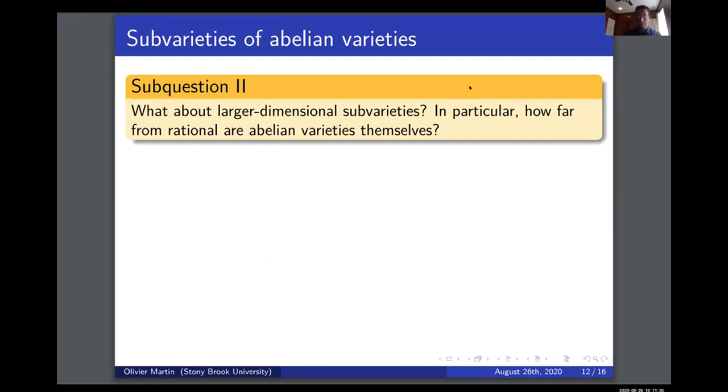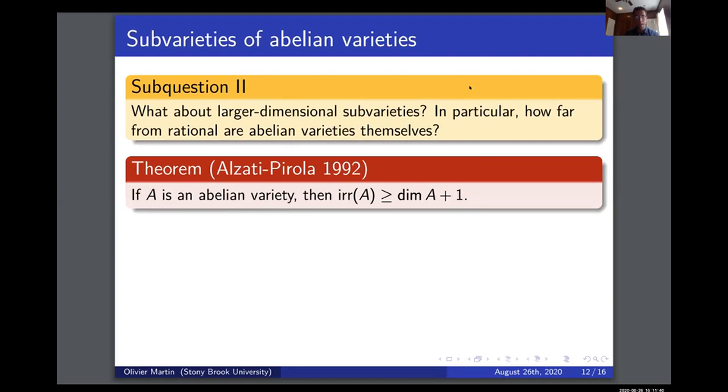But this degree of irrationality is a slightly different question. There's a result by Alzati and Pirola from 1992 that is concerned with Abelian varieties themselves. Of course, Abelian varieties are subvarieties of Abelian varieties in a trivial way. If you look at a whole Abelian variety, then the degree of irrationality is at least the dimension of A plus 1. So the larger the dimension, the further from rational they are.